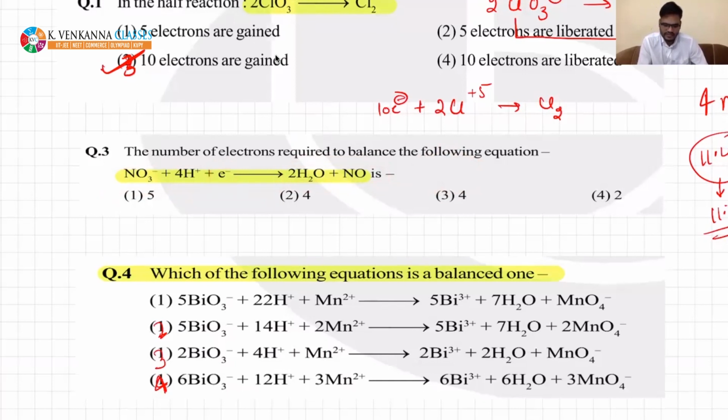The total charge is not balanced. Here the total charge is 0, but here the charge is -1 plus +4, so the total charge is +3 in this case. On the right hand side, there is 0 charge. So to make +3 to 0, you need to add 3 electrons. They have not given that option. This is actually a wrong option. I think many of you have solved it, but they have given you a wrong option, that is why you might not have written it.